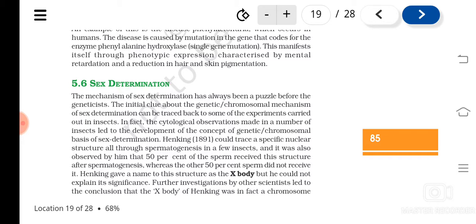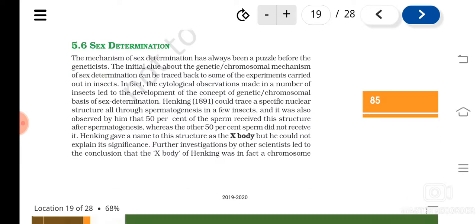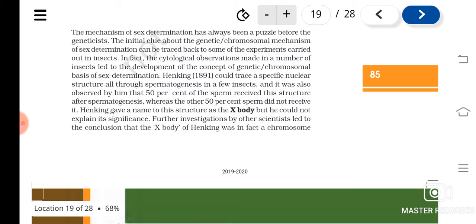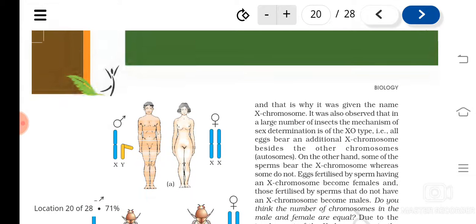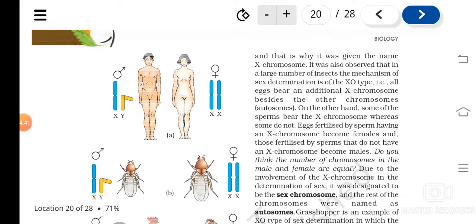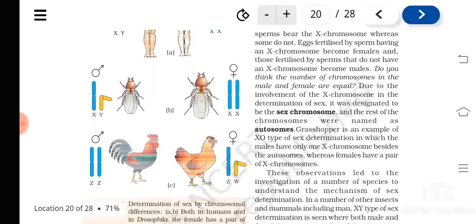Then next what we have studied, that is multiple allelism, means many alleles. Okay, so all that clearly understand. Then next is what? Sex determination. So if the sex is determined genetically, then there are also different mechanisms. XX-X0 type, that is what is present in insects.